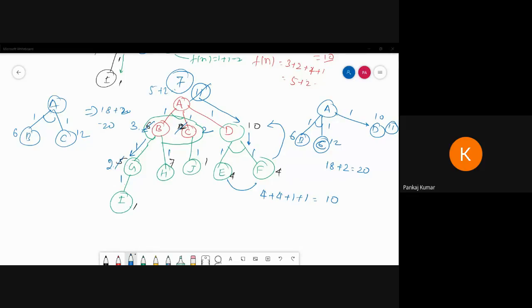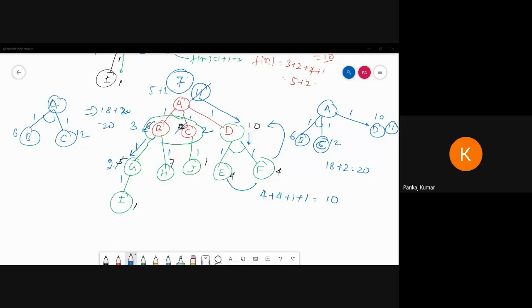So does anyone have a doubt about how A star works and how to calculate the A star algorithm and how to calculate the function value? Not clear? Okay, so this is our A star. If you are clear about the concept of A star and AO star, then you are able to understand pruning, alpha and beta pruning. So in the next class we are going to discuss alpha and beta pruning.